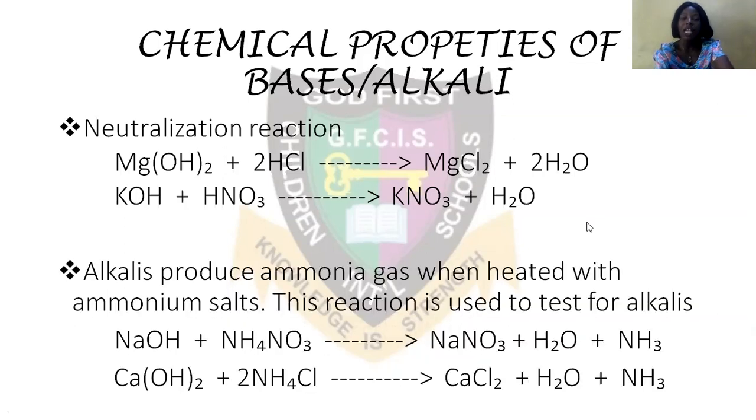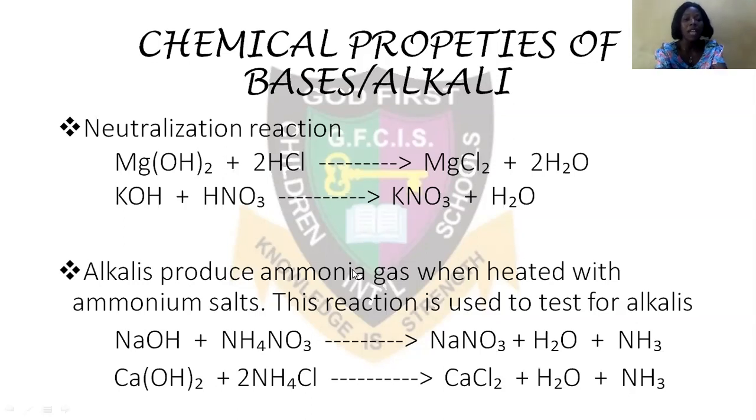So moving on, another chemical reaction of bases is that they produce ammonia gas when heated with ammonium salt. So this reaction is usually used to test for alkalis. Now, when you go to the lab and you see a solution and you are not sure of it, when you react such a solution with an ammonium salt and ammonia gas is given off, ammonia gas usually has a very strong pungent smell. So when you perceive that smell, that tells you that that substance is an alkaline.